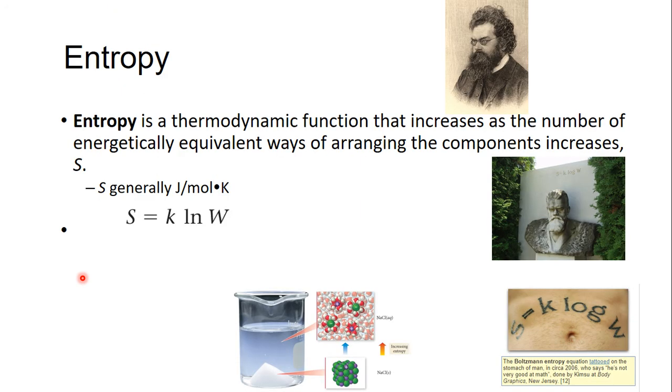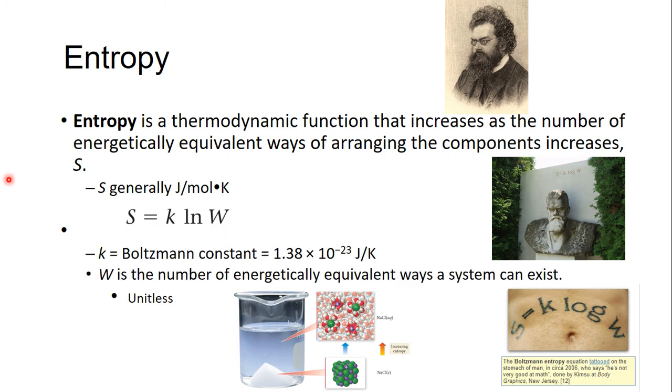To calculate randomness, to calculate this entropy, we need a formula, and that formula is given to us by Boltzmann. Boltzmann's formula is entropy equals k ln W. k is what's known as the Boltzmann constant, and it's just a number. W is the number of energetically equivalent ways a system can exist, and this doesn't have units.